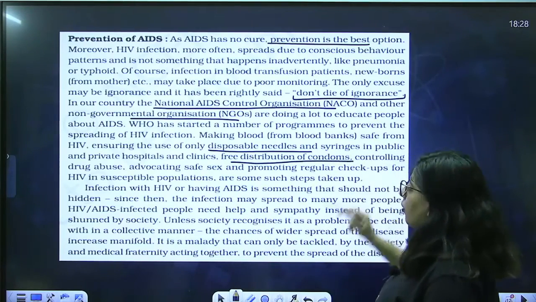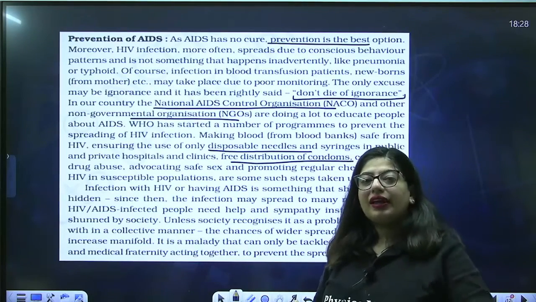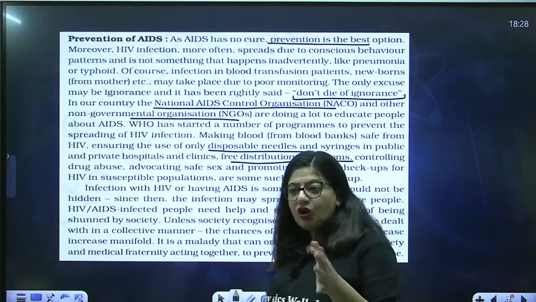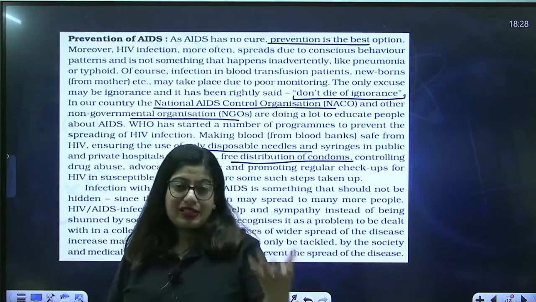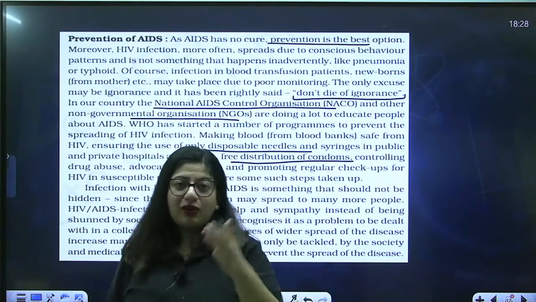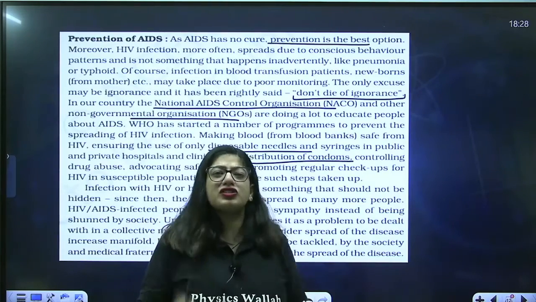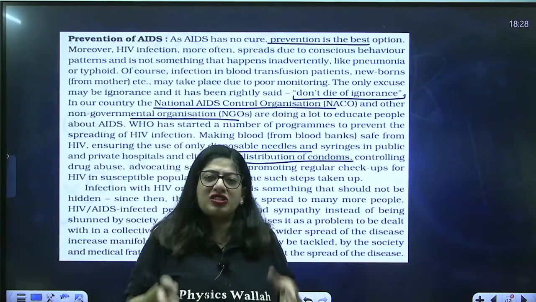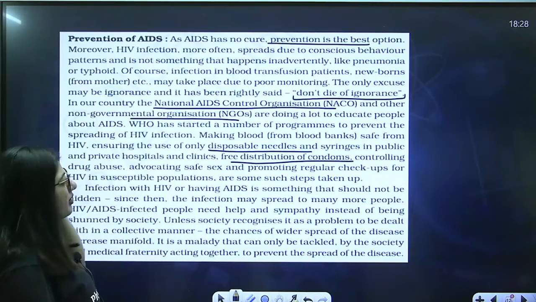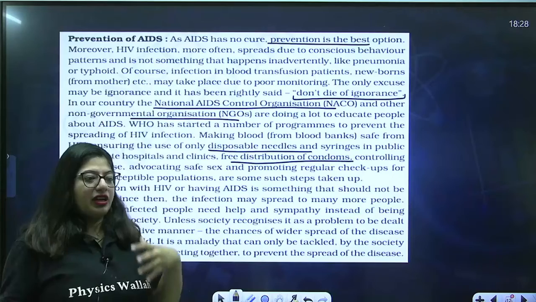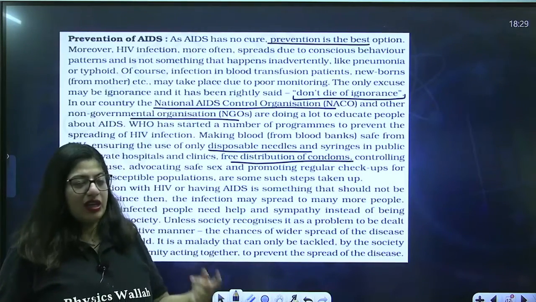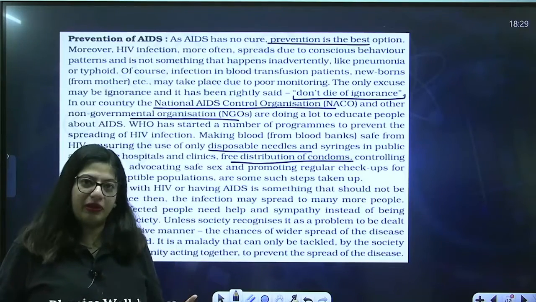Free distribution of condoms. In many areas, as I have told you, NGOs distribute free condoms. Controlling drug abuse. If you stop people from using drugs, as I have told you, they use needles, right? They share needles. That also leads to the spread of disease. First of all, never take drugs. Second, advocating safe sex, telling people that if the person is unknown, never ever go for unprotected sexual intercourse. First you can get AIDS, second you can give it to the baby, right?